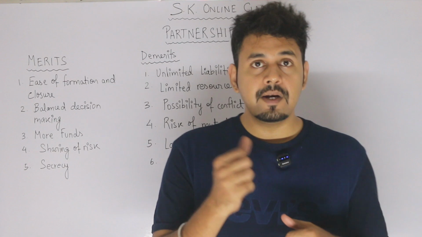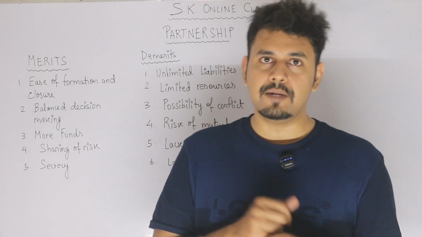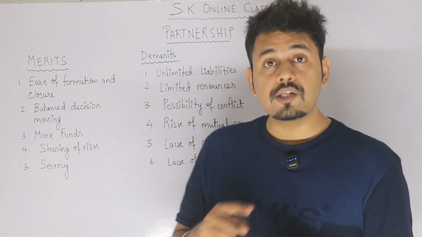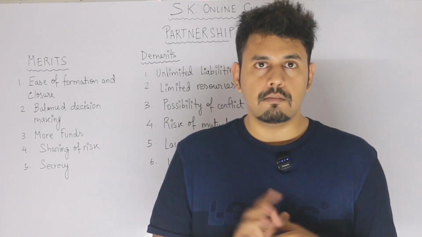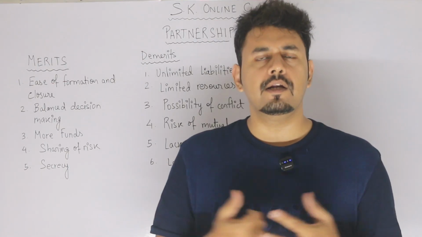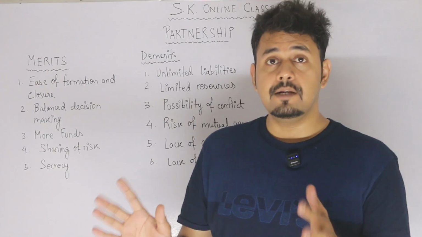There must be an agreement: who is going to take how much, who is going to do which work. So there must be an agreement. Next, the risk. The risk will be shared among partners. Nobody is going to entirely take the risk. And unlimited liability. There are so many features we'll discuss one by one, but syllabus wise we will go.